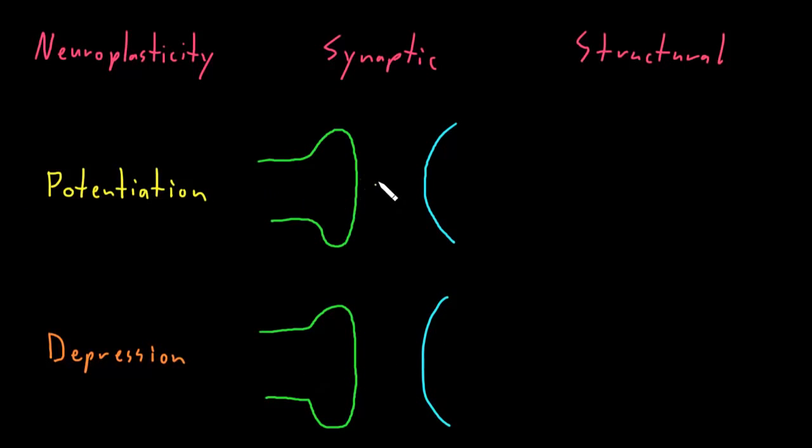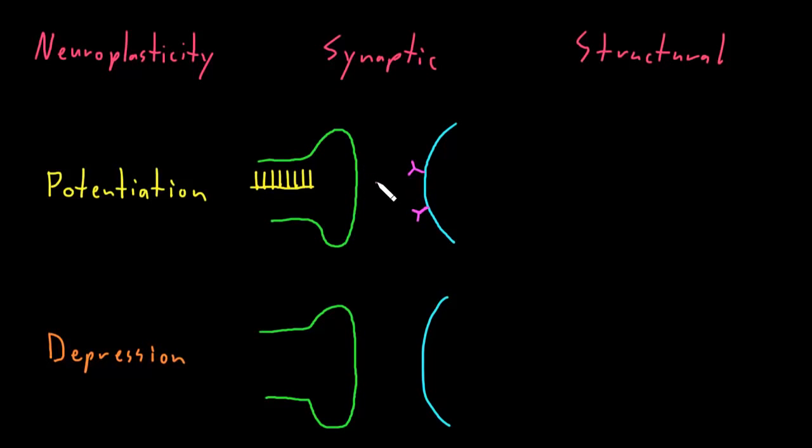So for this synapse that's seeing a lot of activity, let me just draw a little line for time and a bunch of little spikes representing action potentials. So we'll say that these are all action potentials, and there's just lots of action potentials coming down this axon, so that this axon terminal is frequently releasing neurotransmitter into the synaptic cleft and frequently stimulating the target cell by lots of neurotransmitter binding to the neurotransmitter receptors on the target cell membrane, on the postsynaptic membrane.